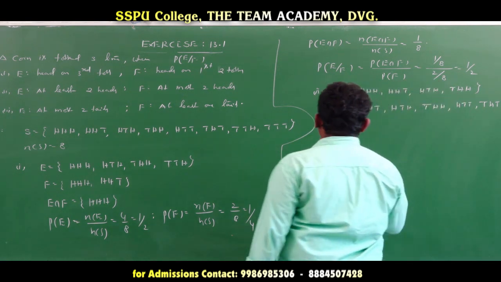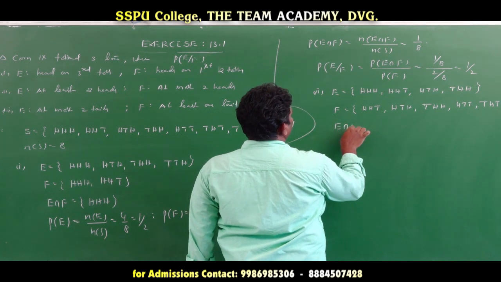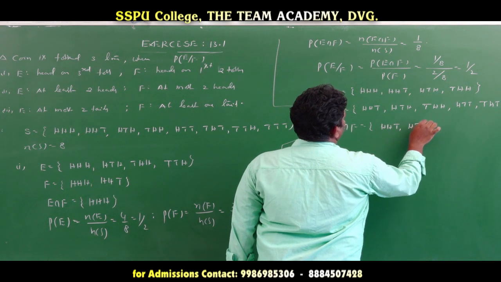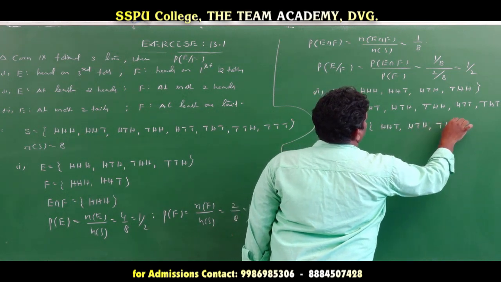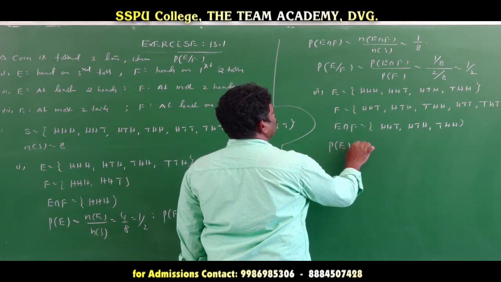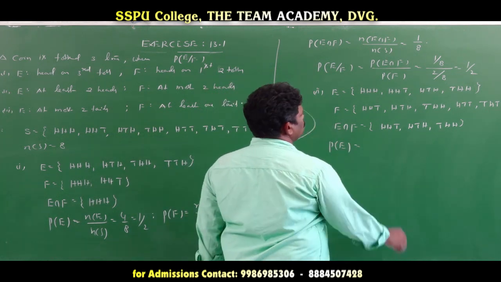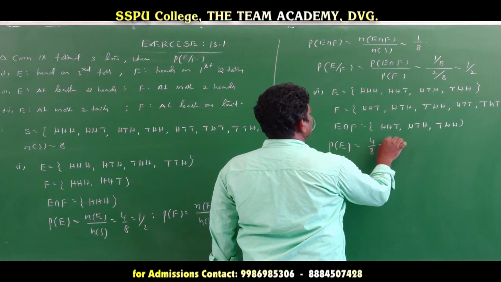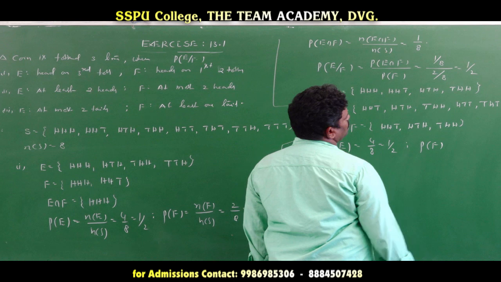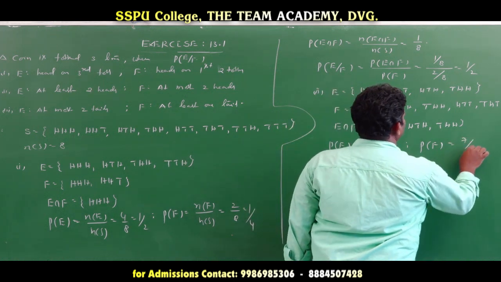Now E intersection F, if you want to write it. Probability of E is n(E) by n(S), so 4 by 8, that is equal to 1 by 2. Probability of F is 7 by 8.